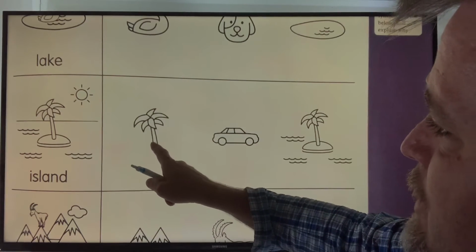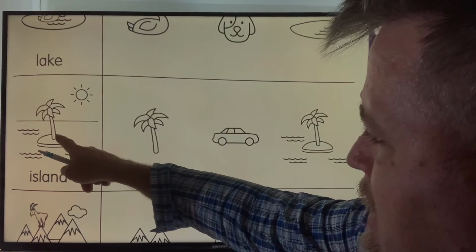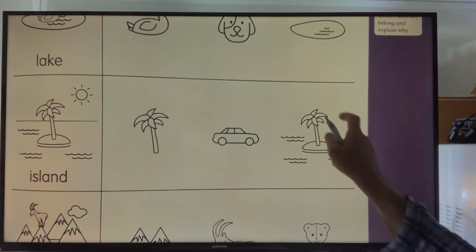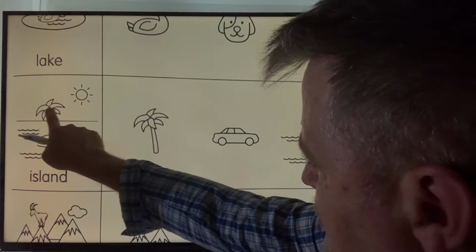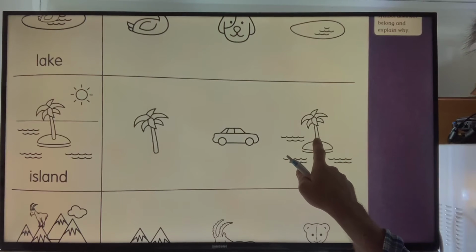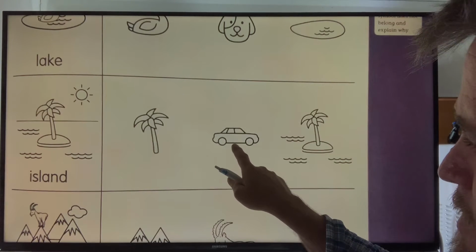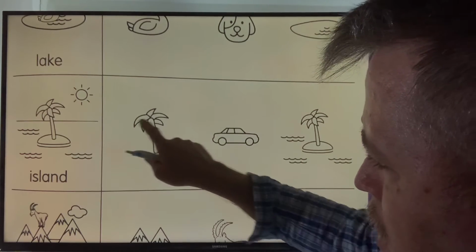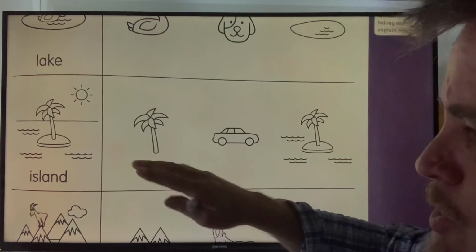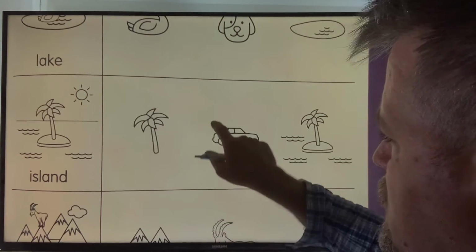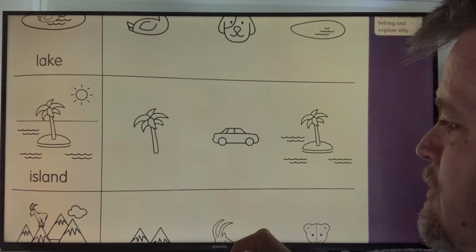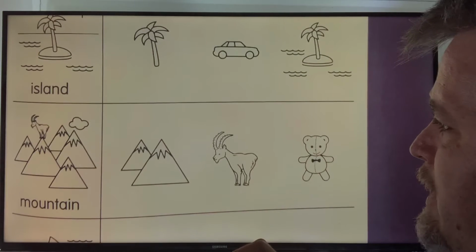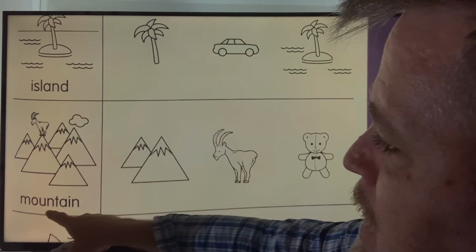Is there a tree on the island? Yes. Does the tree belong on the island? Yes. What about a car? Does a car belong to the island? No. X the car. No car. Okay, here's another landform.